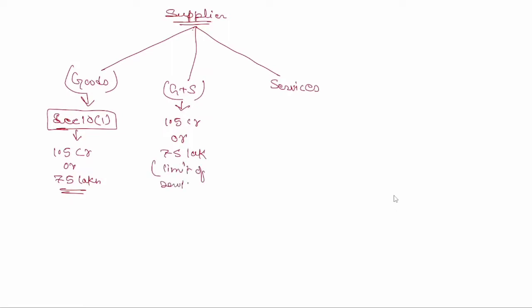Now if you are only in services, and not covered under goods or goods plus services, you can take help of section 10(2A), where the limit was 50 lakhs. This is what we have gone through.